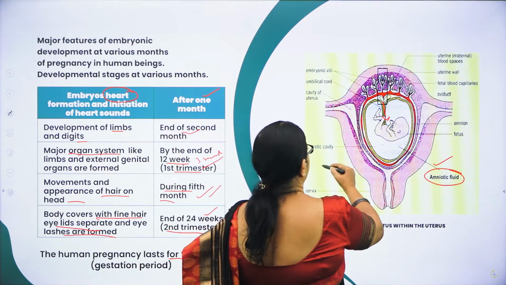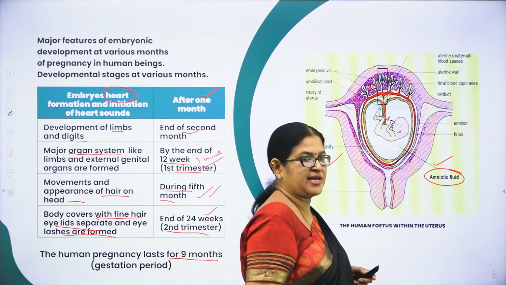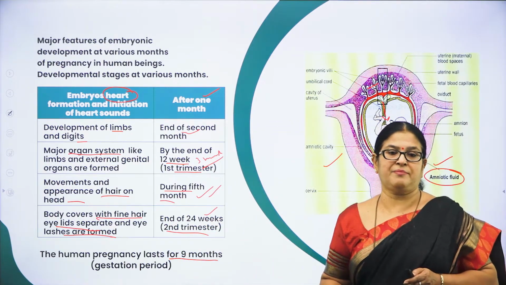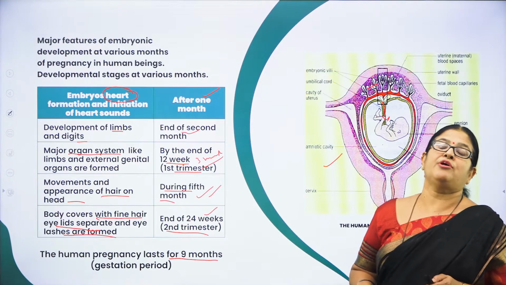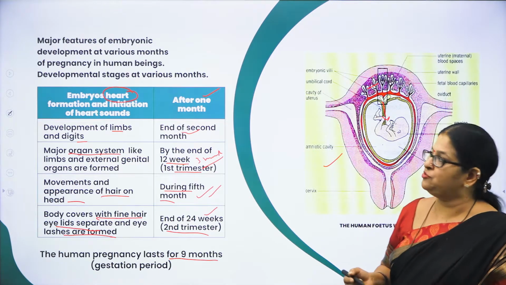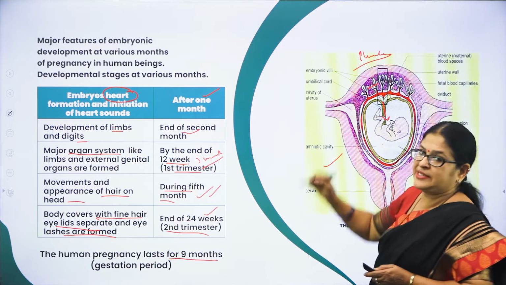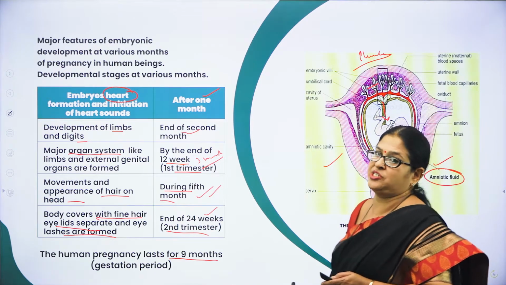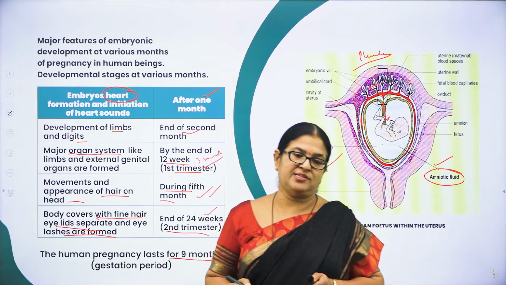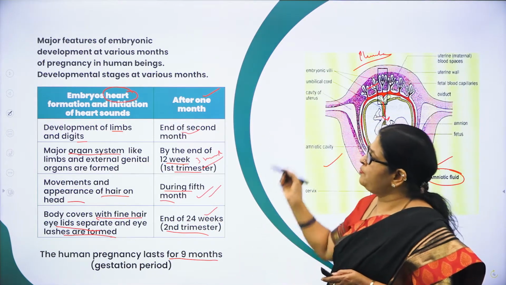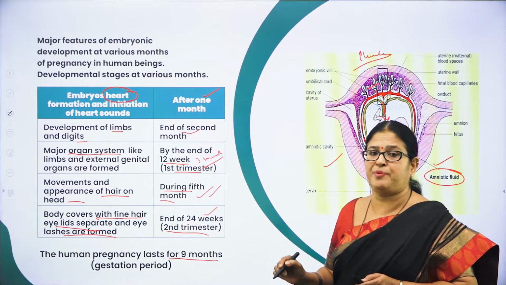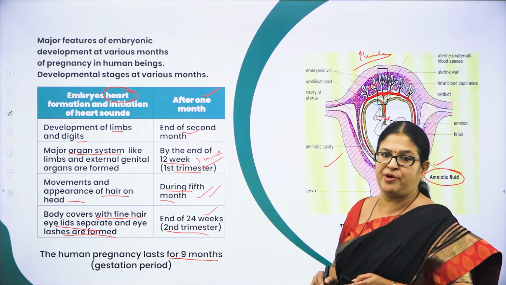So this is how the picture looks. Here you can see the finger-like projections. As I said, finger-like projections are nothing but what? Chorionic villi. Chorionic villi along with uterine tissue form what? Placenta. Right, and what is placenta? Placenta is an organic connection between the developing fetus and the maternal body. Hope you have understood this concept. This is a very important concept from the examination point of view.